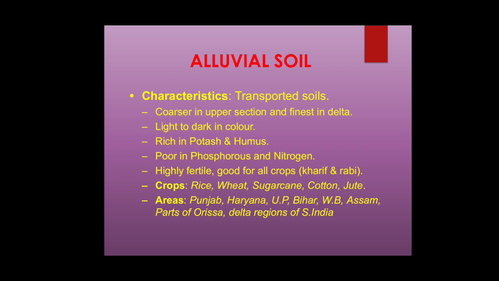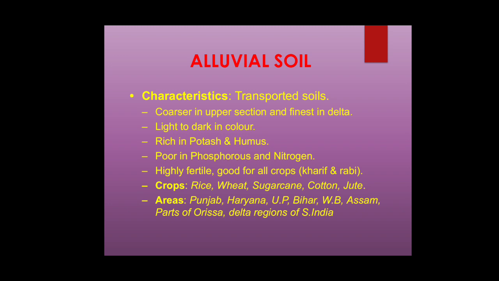The soil has a coarser texture in the upper section and is finest in the delta region. The coarser soil is available very near the mountains where it is formed, and the finest soil is available in the delta regions of the rivers flowing through the hilly region.